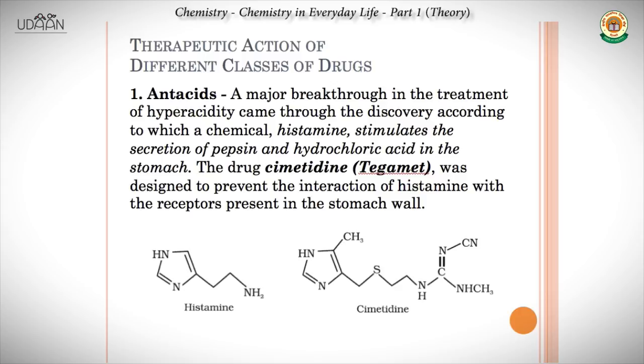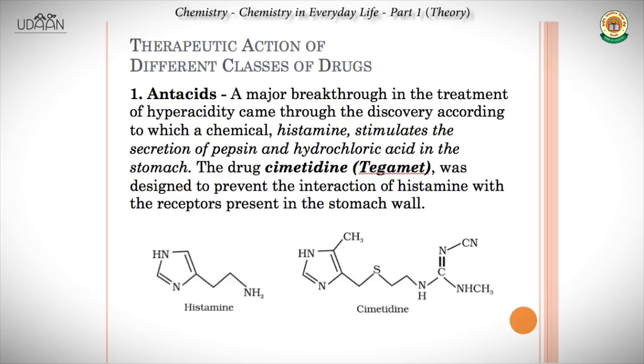So that was drug action on receptors and on enzymes, which are two important classes of proteins. Now we come to the therapeutic action of different classes of drugs. Therapeutic action is medicinal action, which is pharmacologically desirable. First we'll see a very important class of drugs called antacids. Antacids, we all know, are used in acidity. When excess acid is produced in the stomach, it leads to acidity, and for counteracting that, we take antacids.